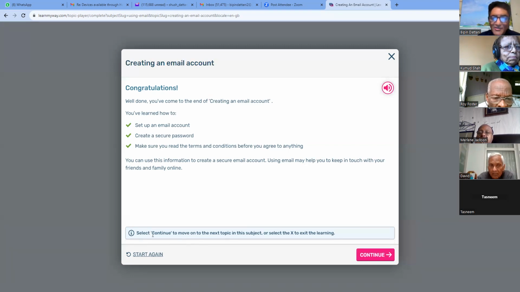Continue. Now it says over here, select continue to move to the next topic on this subject. Now, if you've had enough and you can't spare any more time for whatever reason, then instead of saying continue, you would select this cross here, and then you're out of here. We'll do continue for another 5 minutes, and then we'll select the cross, okay? So I'll say continue. Oh, and also, if you didn't understand it enough, you can click here and say start